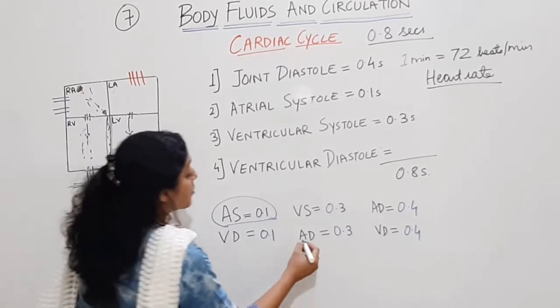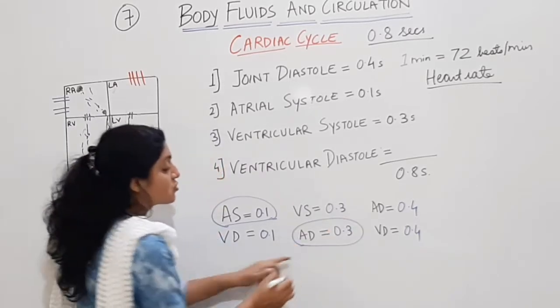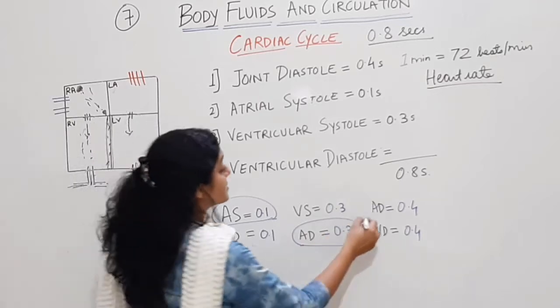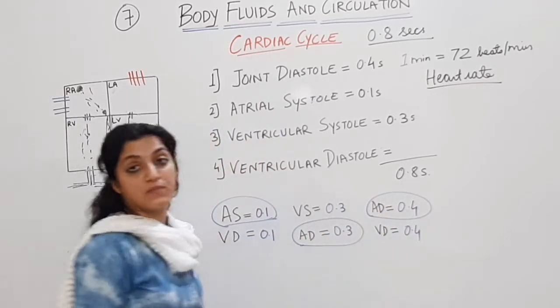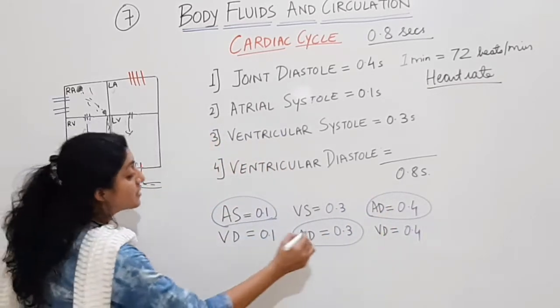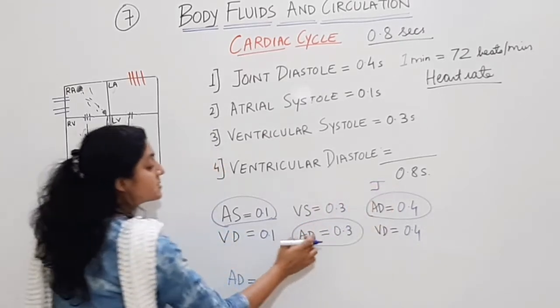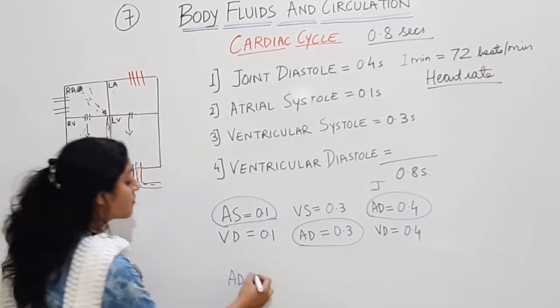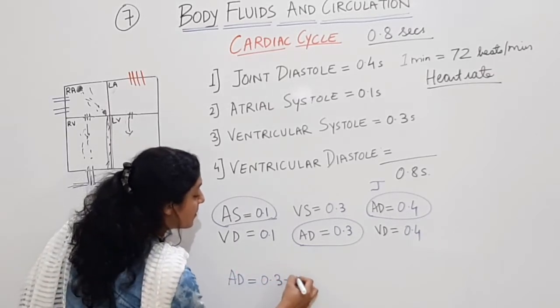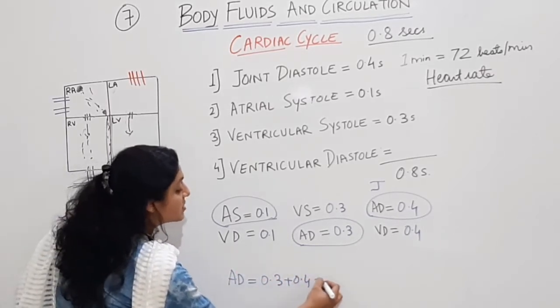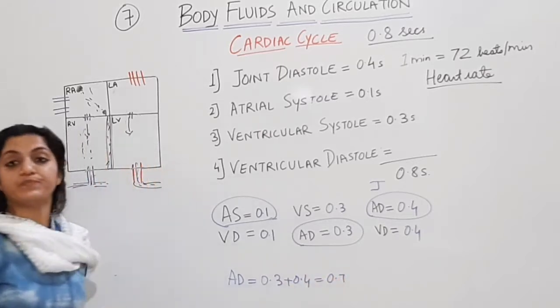Look here, I am going to add this atrial diastole 0.3 plus atrial diastole 0.4, which gives me the total of atrial diastole. ये वाला जो joint का है plus ये वाला individual का है. So I am going to get 0.3 plus 0.4, which will be 0.7.